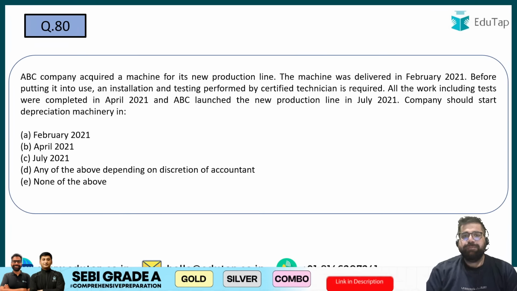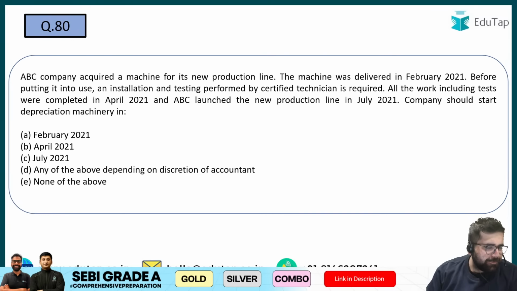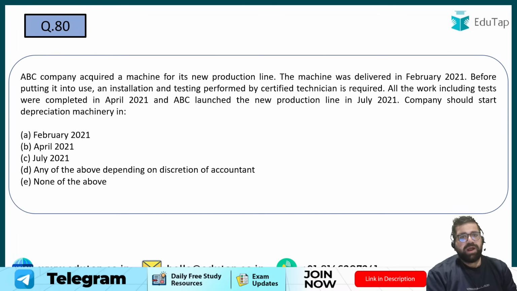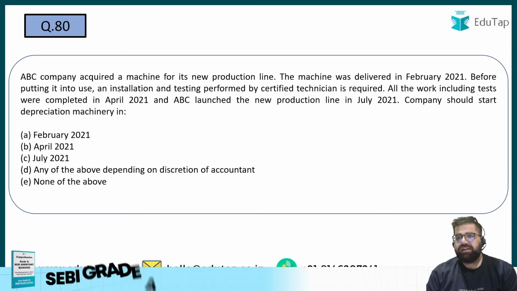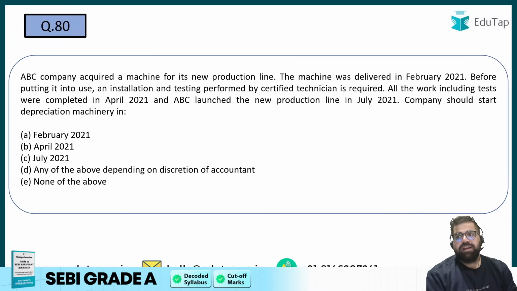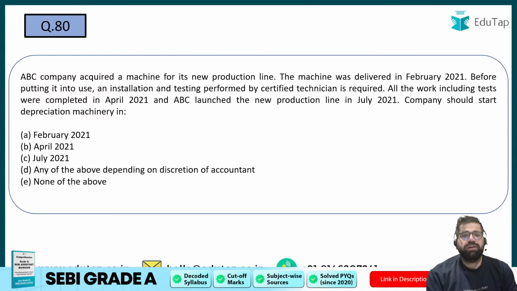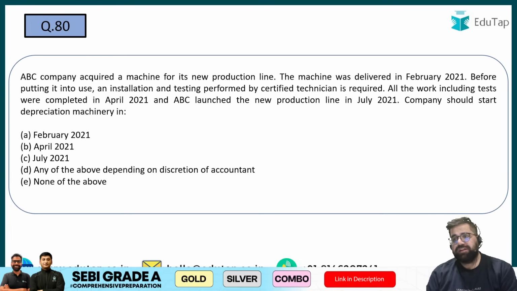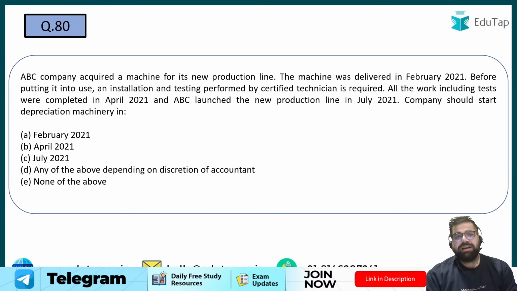ABC company acquired a machine for its new production line. The machine was delivered in Feb 2021. Before putting it into use, an installation and testing performed by a certified technician is required. All the work, including test, was completed in April 2021. ABC launched its new production line in July 2021. Okay, so a lot of 2021 has been done. A company should start depreciating the machine in which particular month?